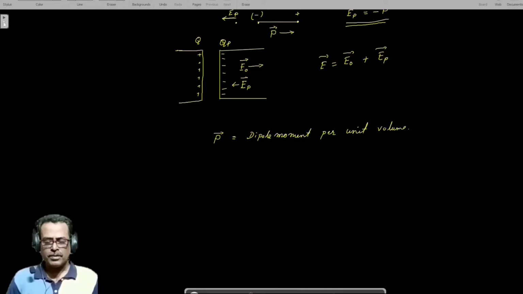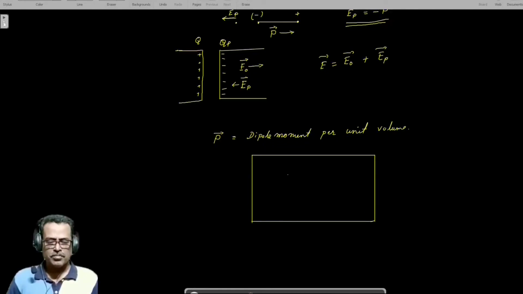Now, if we consider a small volume inside our dielectric medium, suppose this is a dielectric slab, and we're considering a very small portion like this. This volume consists of a huge number of molecules.